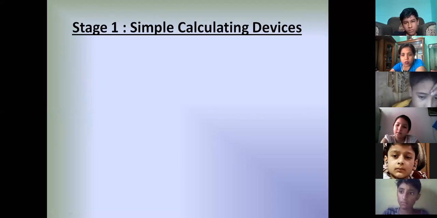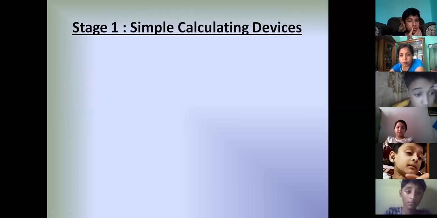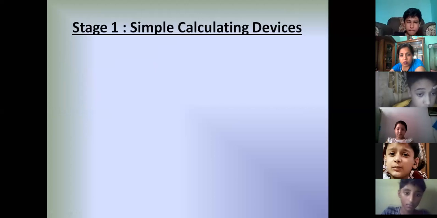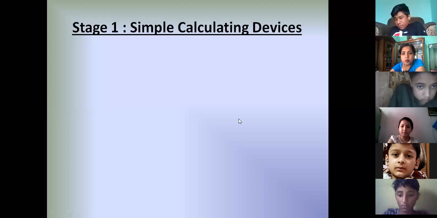Yes, Aditya, why did you raise hand? You can unmute yourself. Ma'am, there are 4 stages in books. Yeah, that's a mistake. In some books, there are 4 stages.